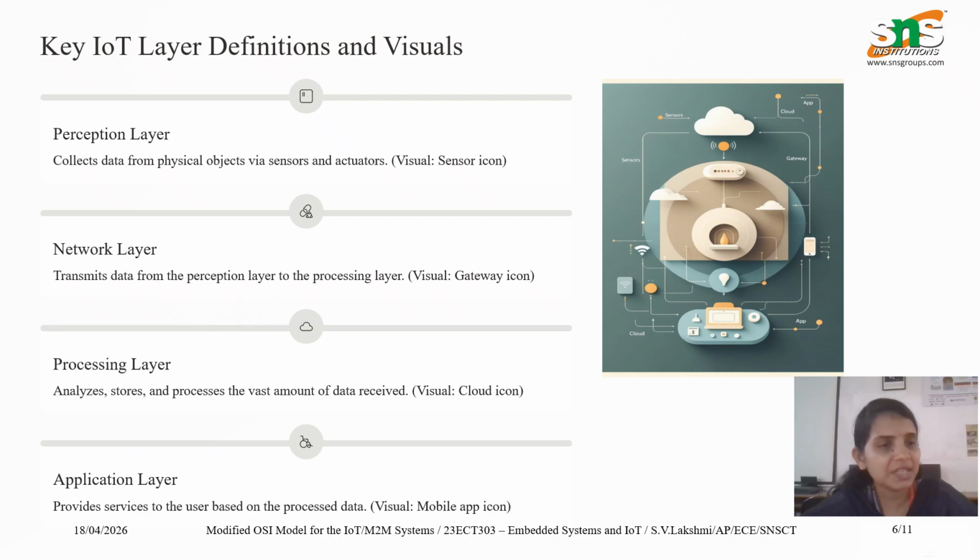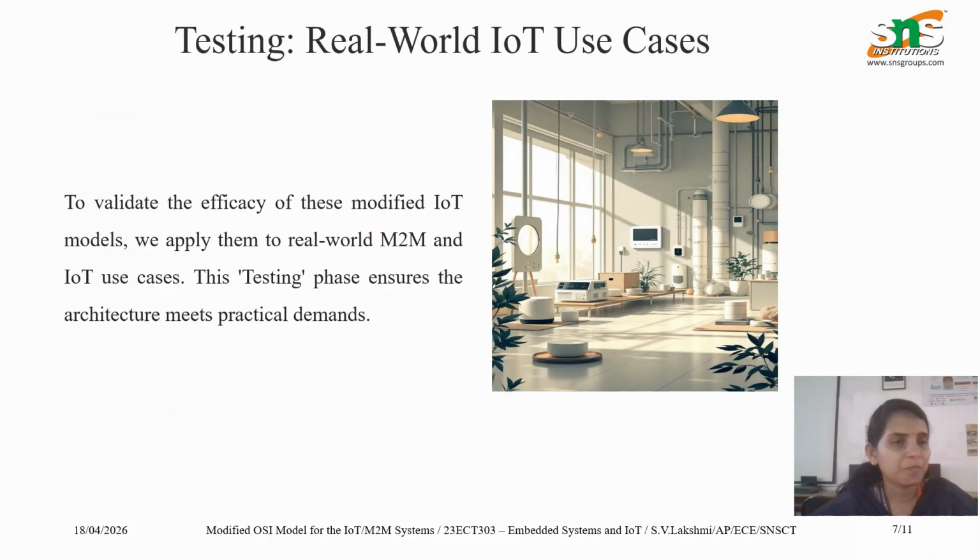As we have discussed each and every layer, the application layer is the last layer, where it provides the direct interface between the user and the server. The processing layer processes all the data. The network layer enables the communication. And the perception layer is for the sensors and actuators, the physical devices. For testing with real world IoT use cases, we can validate the efficacy by applying it to real world IoT use cases.